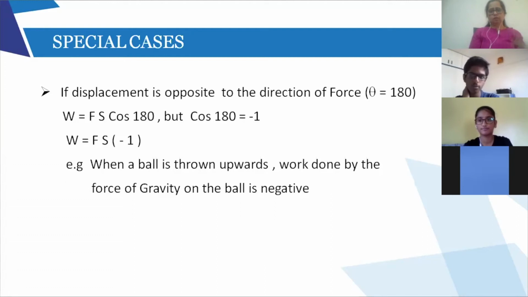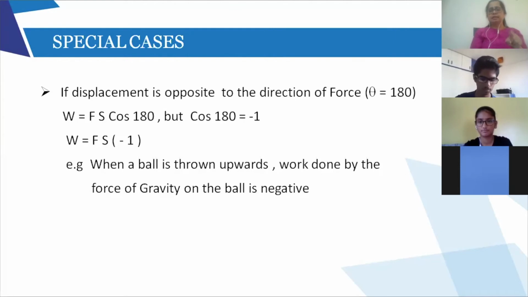Did you follow? Does it work for tension force also? The force of tension, yes. When theta is 90 degrees, the work done will be zero, no?